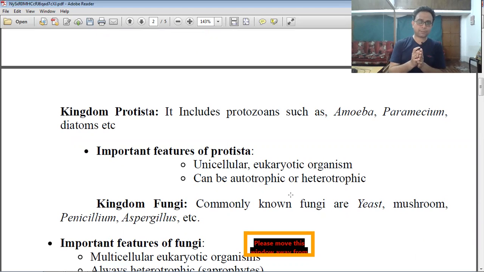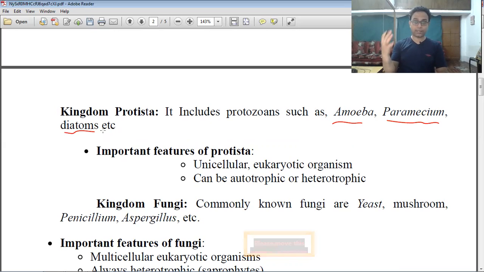Now we discuss the second kingdom, the kingdom Protista. Examples of Protista include amoeba, paramecium, diatoms, and also plasmodium. You know plasmodium, and which disease does it cause? Please write down in the live chat box. Which one? It is malaria, right?